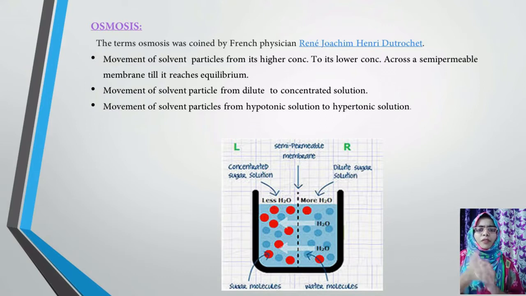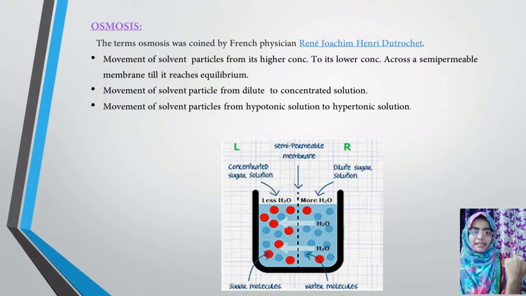You can take an example of a muslin cloth or a cotton cloth. So you have placed a muslin cloth in between the bowl. For example, this is your bowl. You can see in the diagram itself, that is your bowl. In between, the partition, the dotted line you can see, is the semi-permeable membrane.